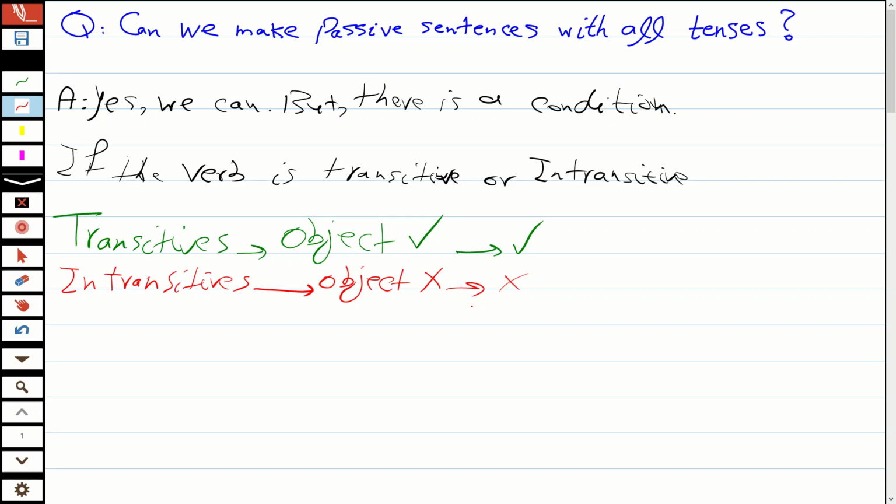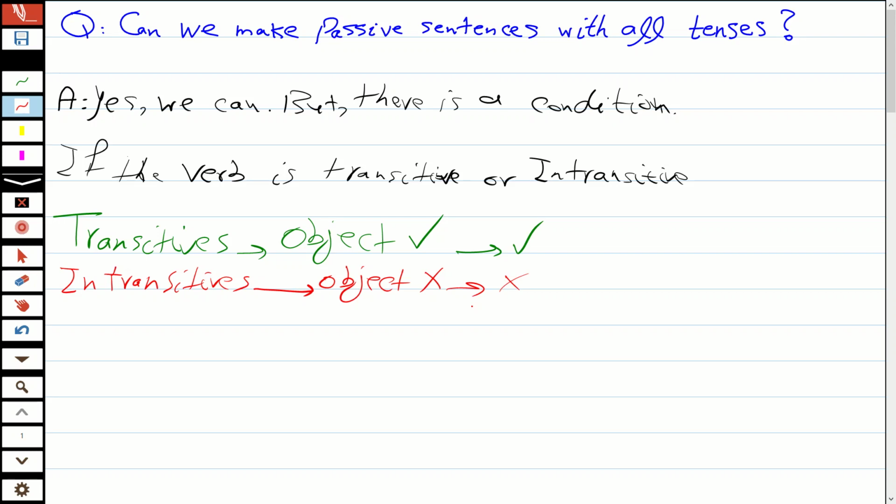So we cannot make passive sentences with intransitive verbs. It doesn't matter the tense. You can make passives with past perfect, continuous, future perfect, present simple, whatever tense we have. All 12 tenses we can make passive sentences. It just depends on our verbs.